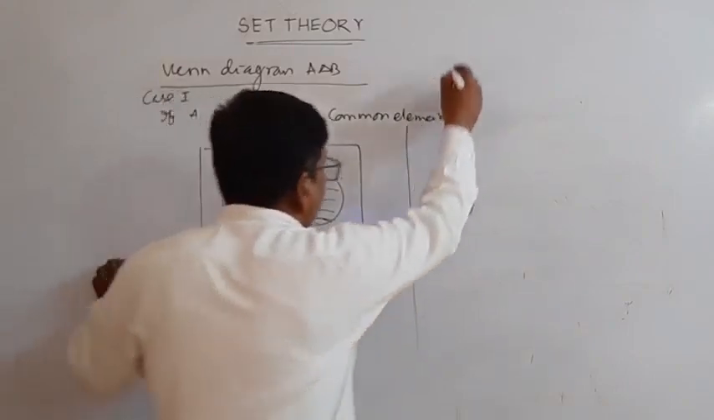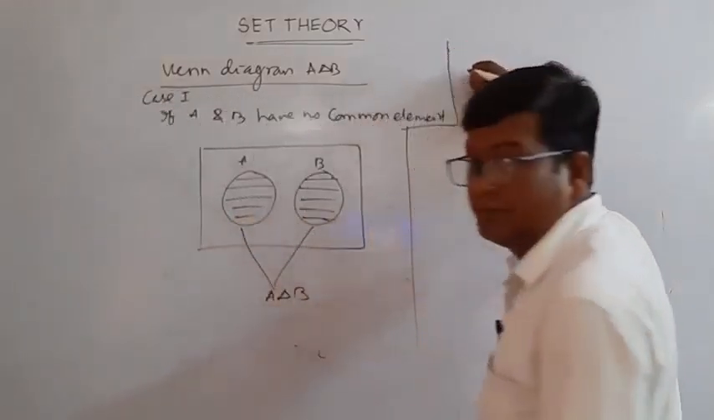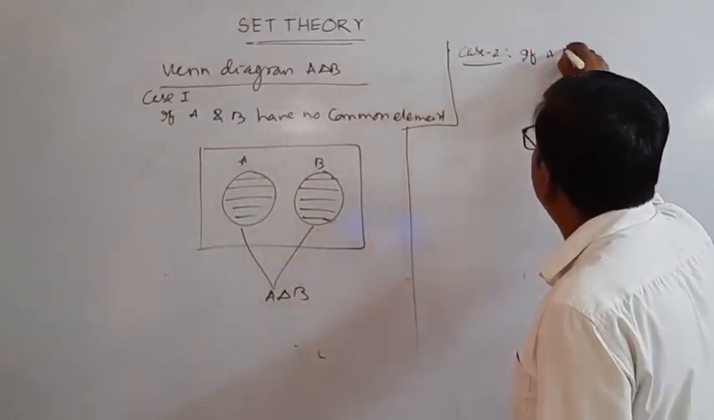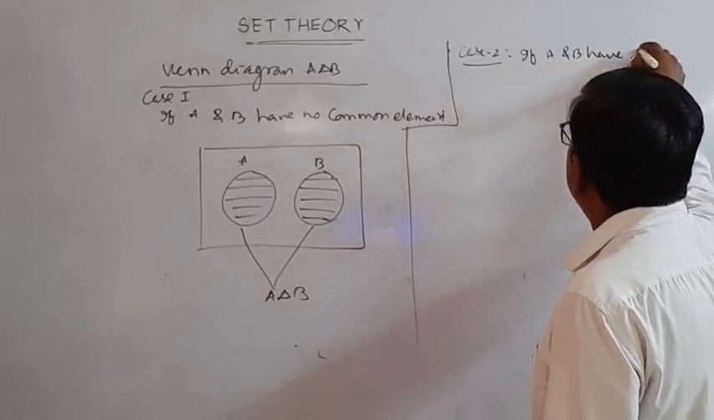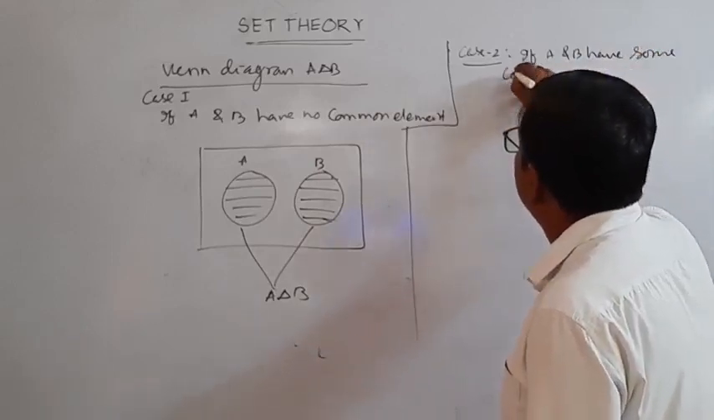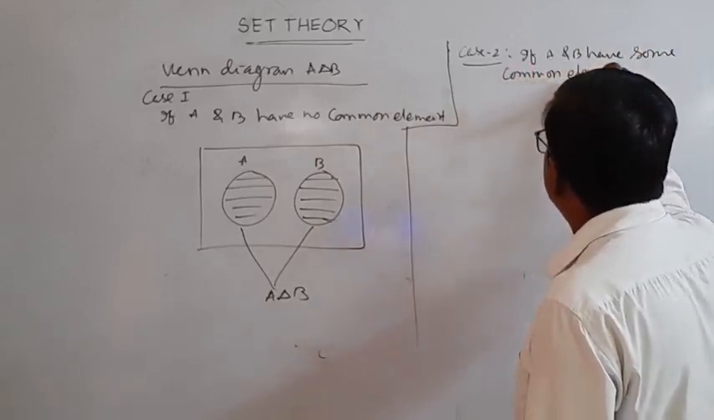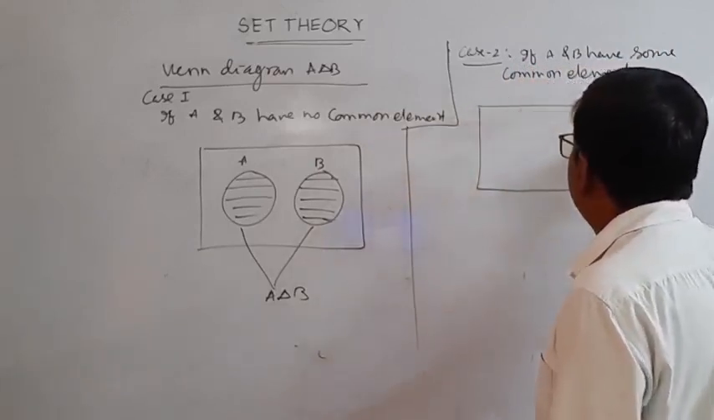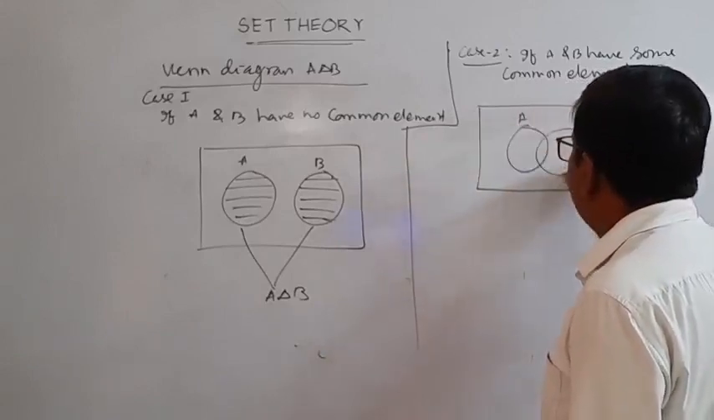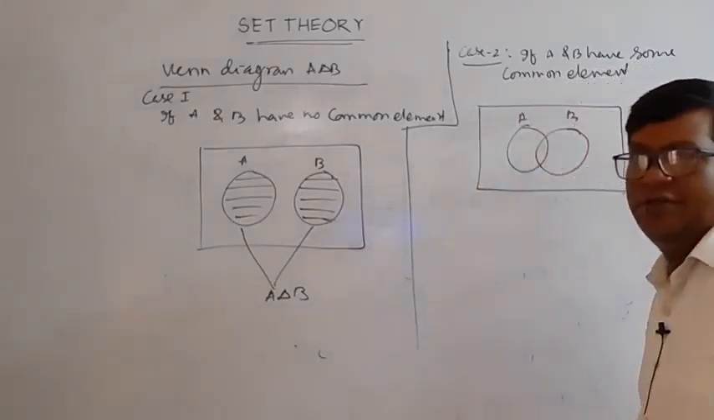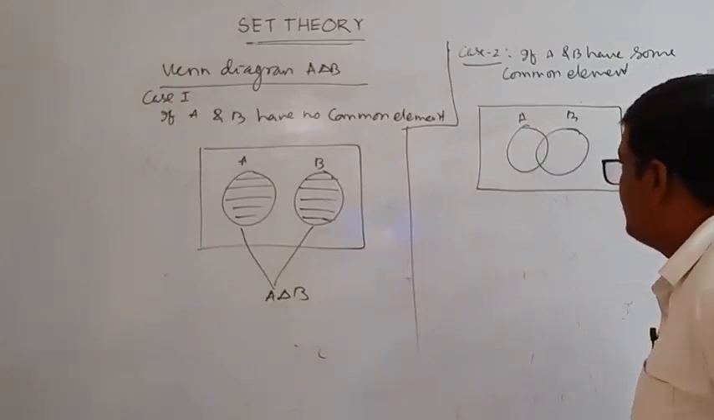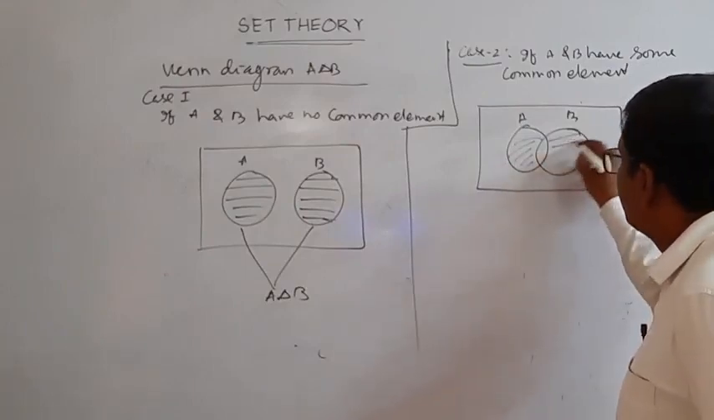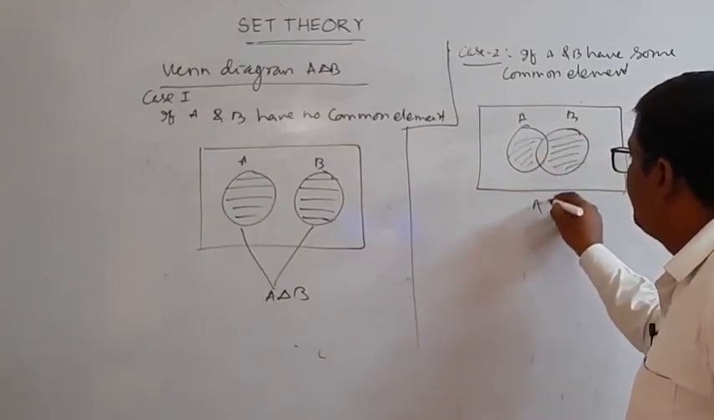Case 2: if A and B have some common elements, this is the Venn diagram, this is A and this is B. A symmetric difference B means what? A minus B, this is A minus B, and this is B minus A. These are called A delta B.